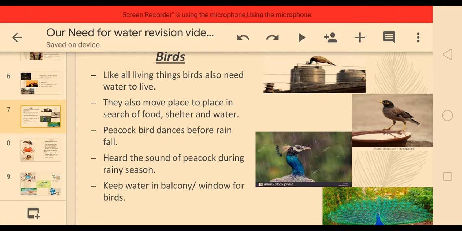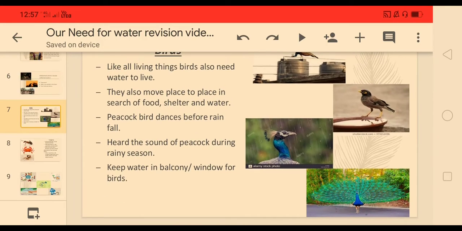Okay, and you can hear the sound of the peacock also in the rainy season. It sounds like a cat, but you can hear it if you are carefully roaming in the farms. If you ask the farmer, they will tell you.